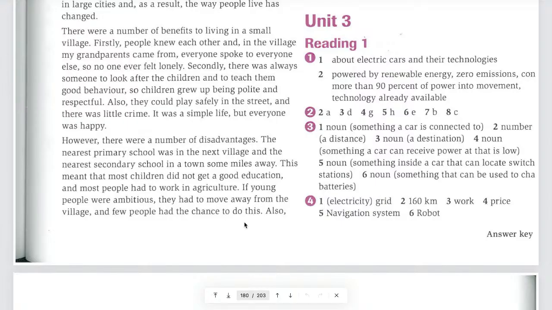Yeah. So here, like, did not get a good education with agriculture. Less opportunity. Okay, they don't have any opportunity. Remember last time we discussed the advantages and disadvantages. We talked about that, right? They don't have so many opportunities to get a high income.